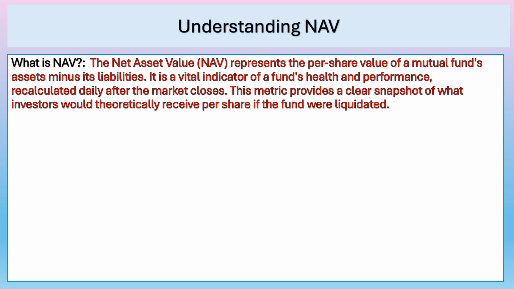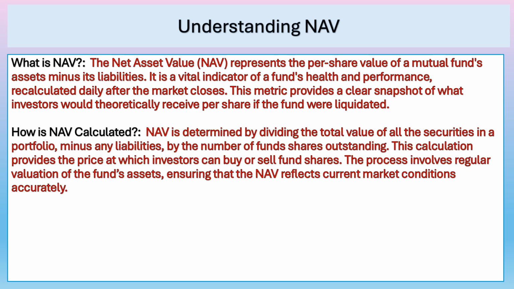The net asset value (NAV) represents the per share value of a mutual fund's assets minus its liabilities. It is a vital indicator of a fund's health and performance, recalculated daily after the market closes. This metric provides a clear snapshot of what investors would theoretically receive per share if the fund were liquidated.